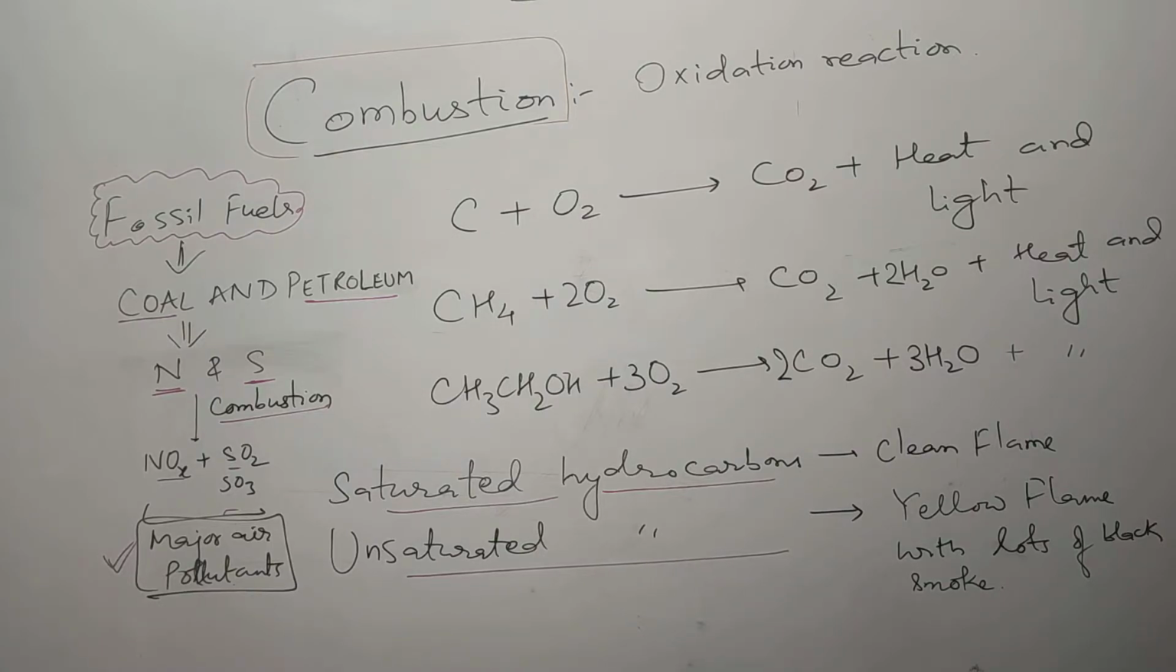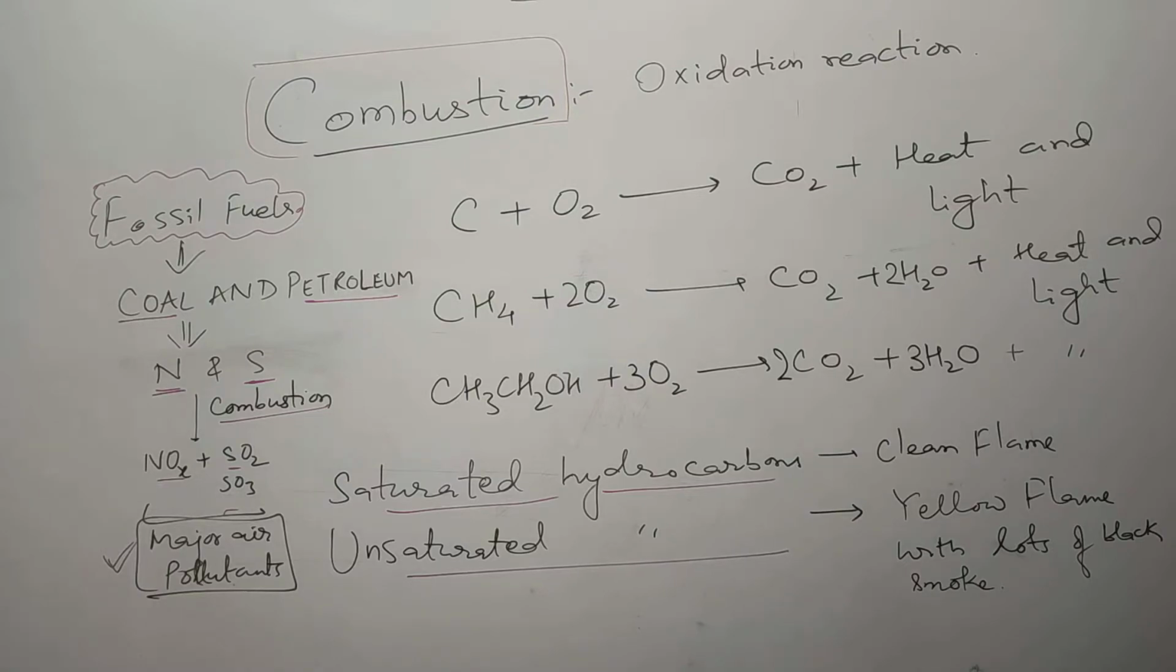Methane burns in oxygen to form carbon dioxide and water along with heat and light. The amount of energy released during this process is called enthalpy of combustion. For methane, the combustion releases 890 kilojoule per mole of methane. That means if we burn 16 gram of methane, the amount of heat energy released is 890 kilojoule. Methanol also burns in oxygen to form carbon dioxide and water along with heat and light.